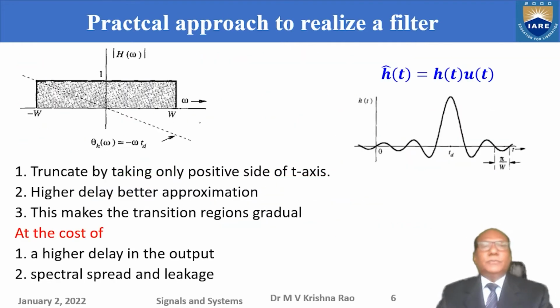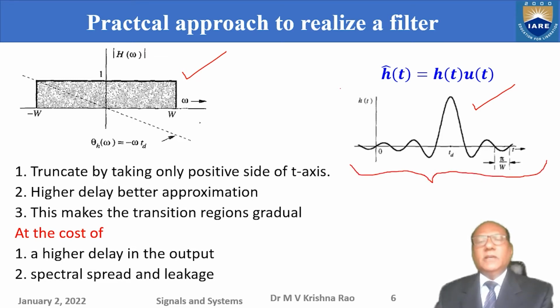So then what to do? There is a practical approach to realize a filter, because we want filters. Without filters and systems we cannot process the signals. So we know that the ideal low pass filter response is like this, and its impulse response is like this, whose support is infinite, from minus infinite to plus infinite.